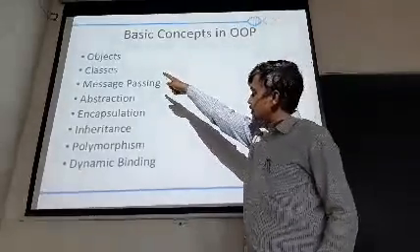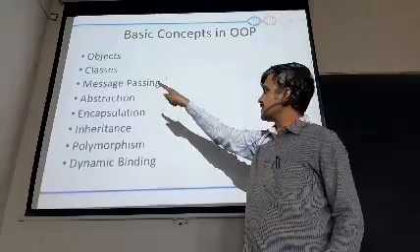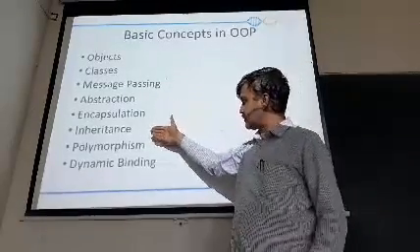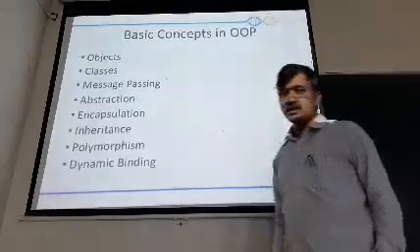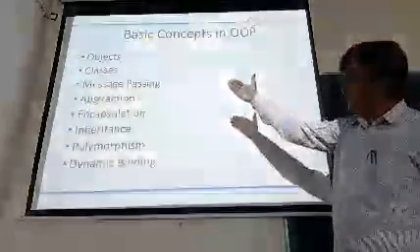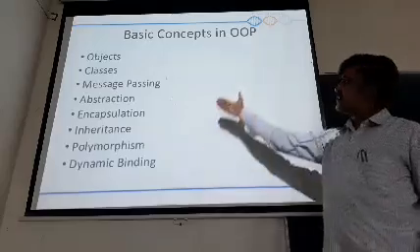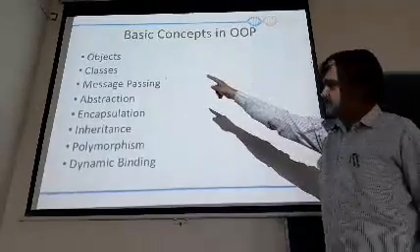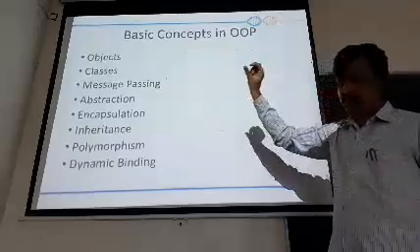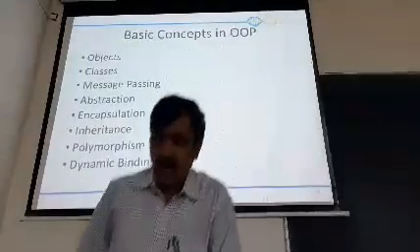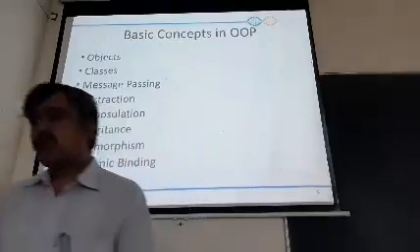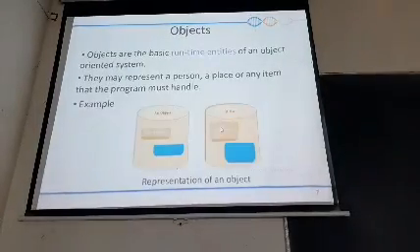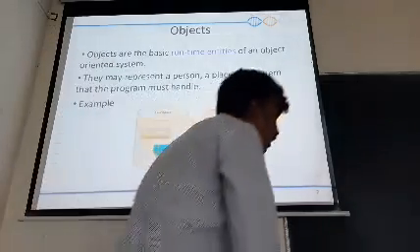OOPS concepts start with objects, classes, message passing, then abstraction, encapsulation, inheritance, polymorphism, as well as data binding. So these are the different basic concepts you are going to learn. One is objects. It starts with objects. We shall see what you mean by an object, how objects are defined, and how you are going to use those objects within the programming language. So this is nothing but called an object.